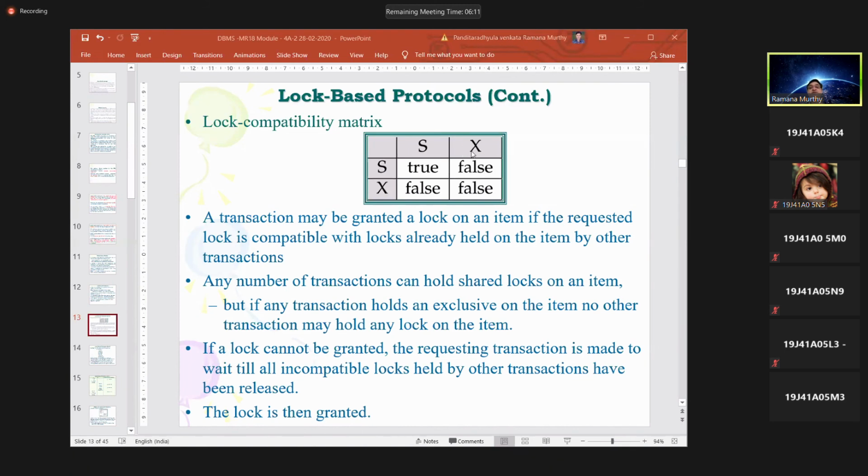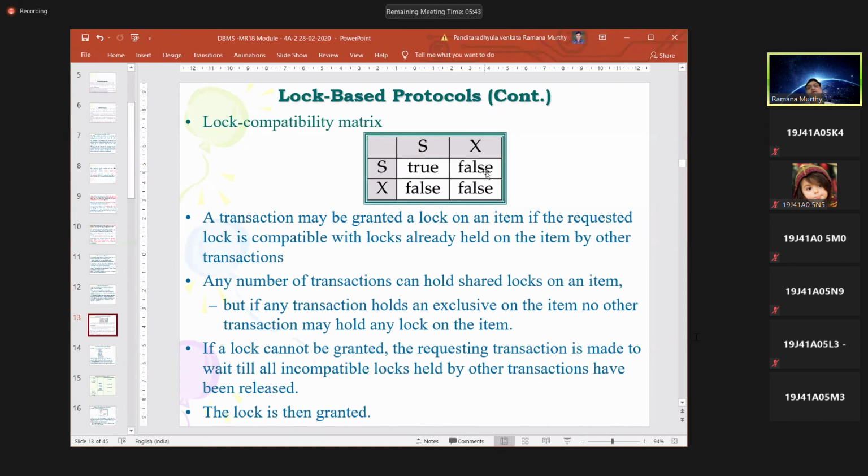That means when the horizontal transaction finishes its operations, then you can allow the vertical transaction to create its locks.